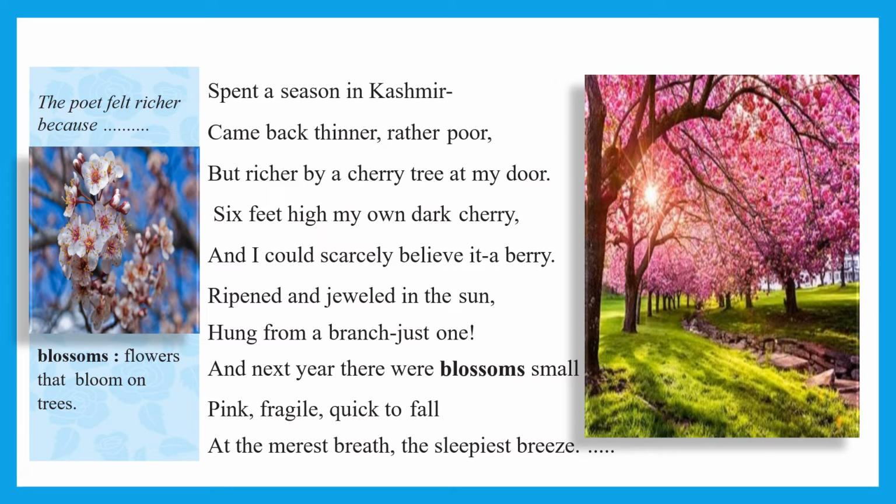Ripened and jeweled in the sun. The cherries were ripening and they were looking like jewels in the sun. Hung from a branch, just one. Means from every branch there was just one cherry. And next year there were blossoms small. Next year there were more blossoms and more cherries were coming.